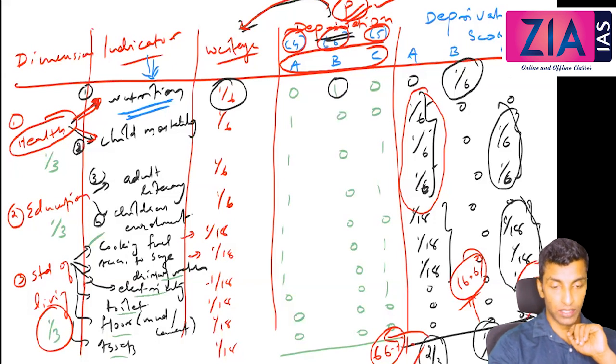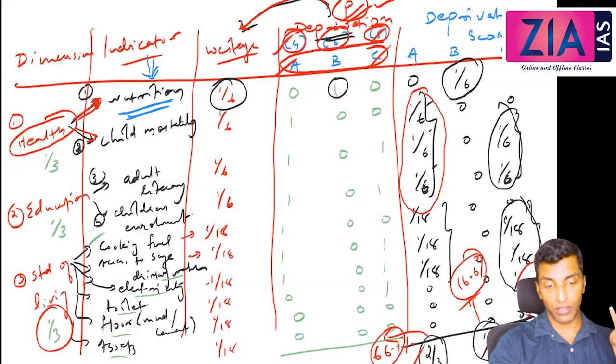How many are poor? This A is poor, right? So these 4 members are poor. Family C is poor, so 5 members are poor. So how many are poor? 9 are poor. Out of how much?